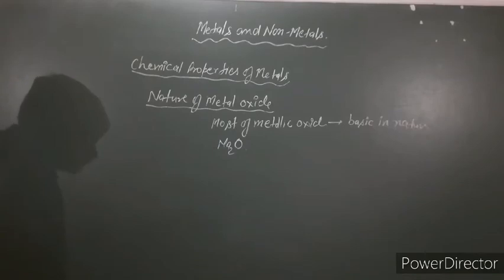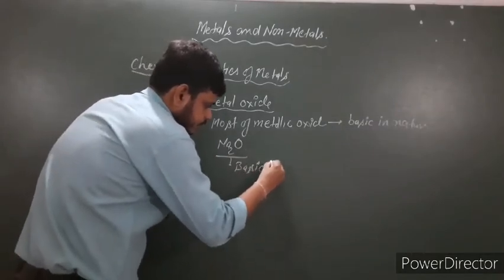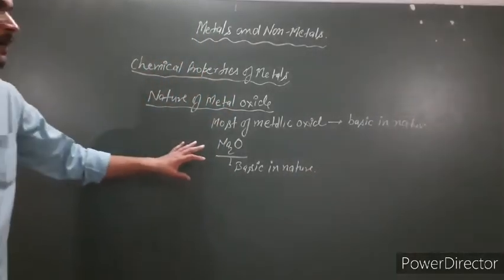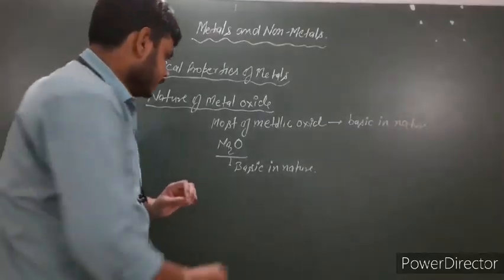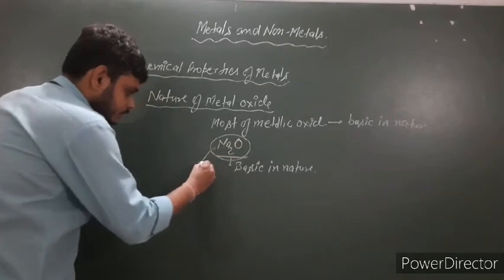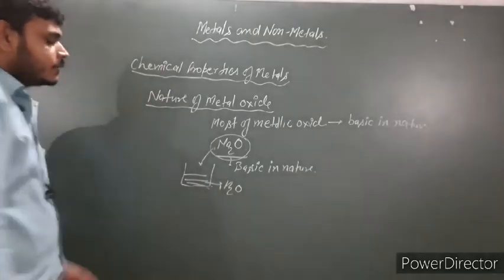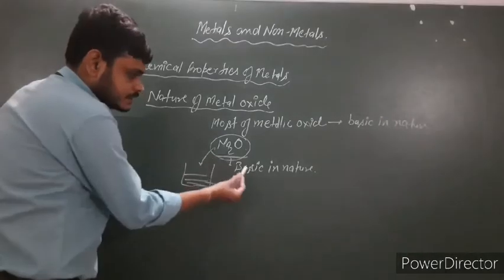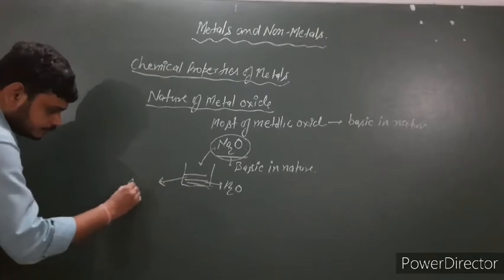For example, sodium oxide is basic in nature. When these metal oxides dissolve in water, they produce alkali. Here is a beaker containing water, and when these basic metal oxides dissolve in water, they produce alkali.